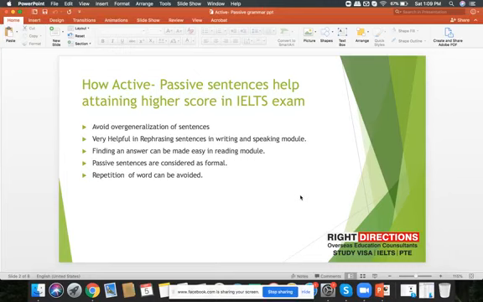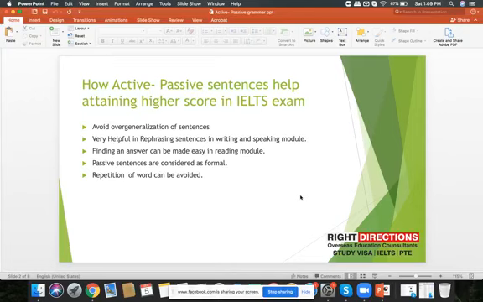Moreover, passive sentences are considered formal sentences, which somehow add extra marks in your writing and speaking module. With utilization of active and passive voice, as I've said earlier, you can also avoid repetition of